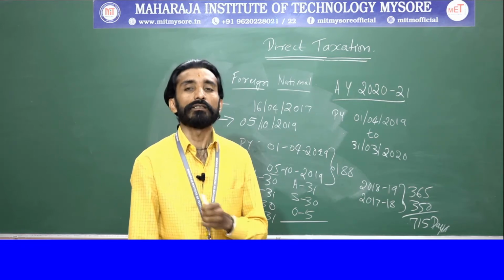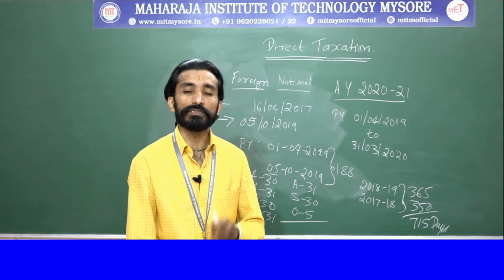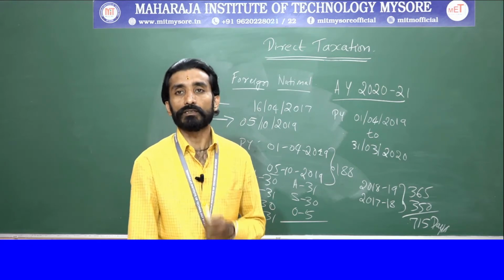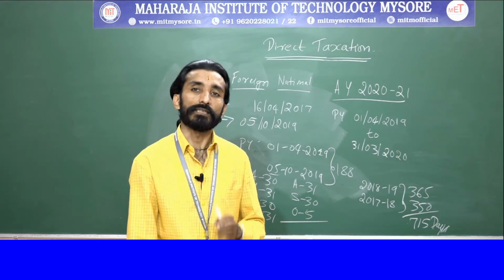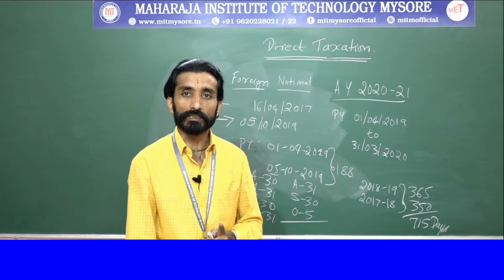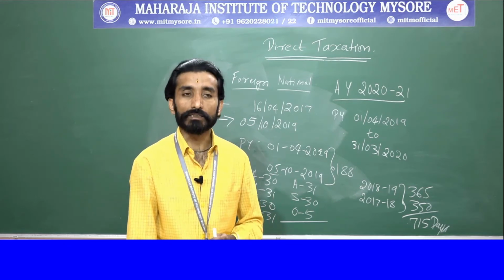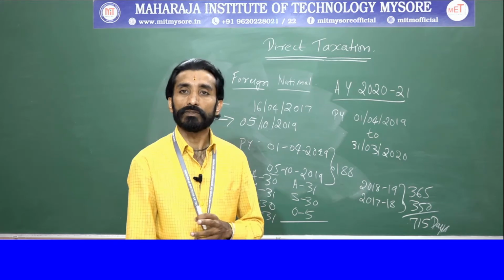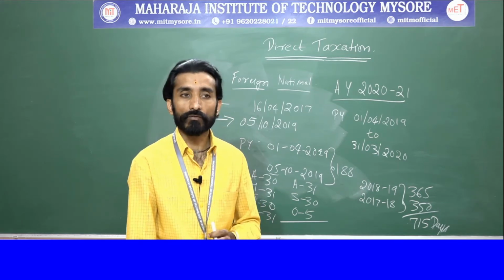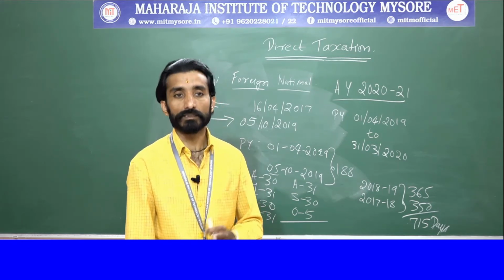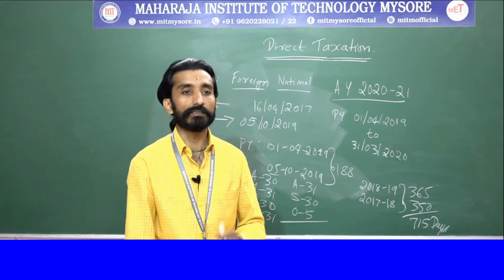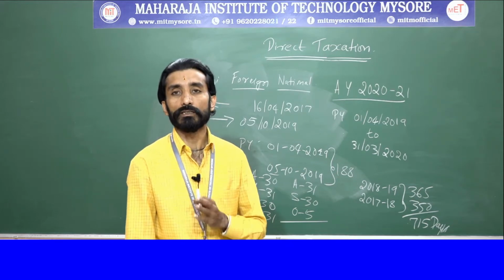Clear? This is the residential status of Mr. Balaji for the assessment year. Why? Because he satisfied one basic condition and one additional condition, but did not satisfy the second additional condition. Therefore, his residential status is resident but not ordinarily resident.